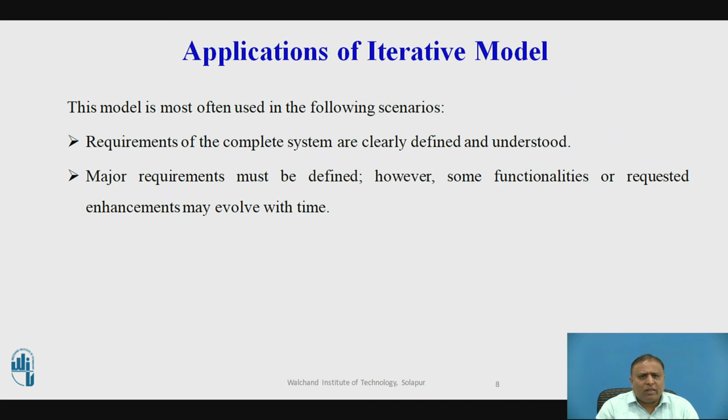Application of iterative model. This model is most often used in the following scenarios. Requirements of the complete system are clearly defined and well understood. Major requirements must be defined, however some functionalities or requested enhancements may evolve with time. There is a time to market constraint. A new technology is being used and is being learned by the development team while working on the project. Resources with needed skill sets are not available and are planned to be used on contract basis for specific iterations. There are some specific high risk features or goals which may change in the future.